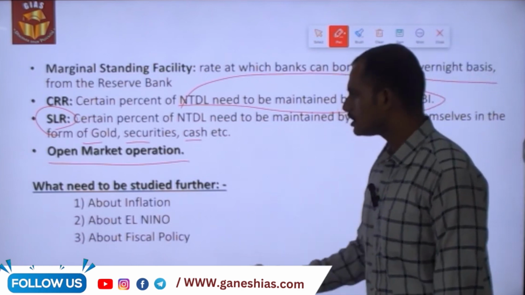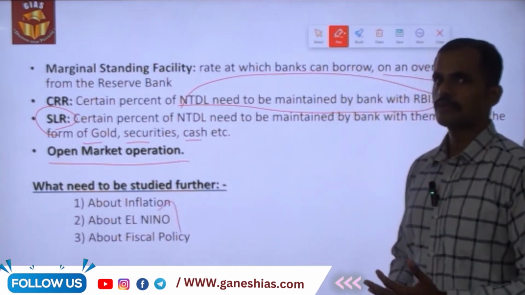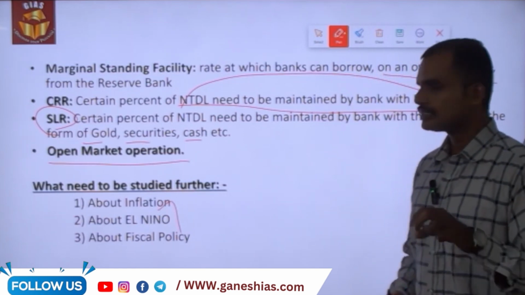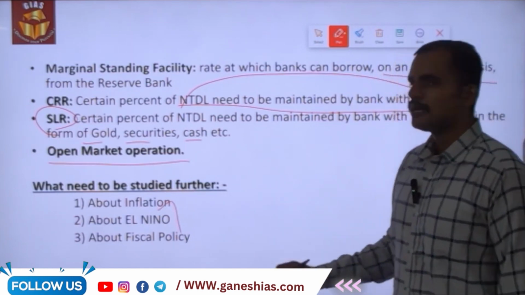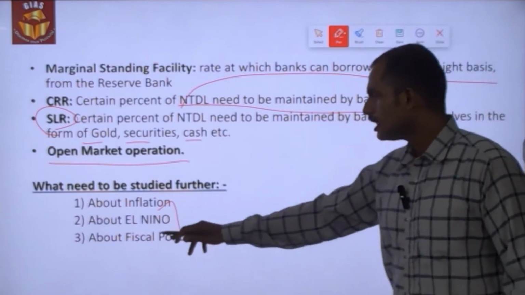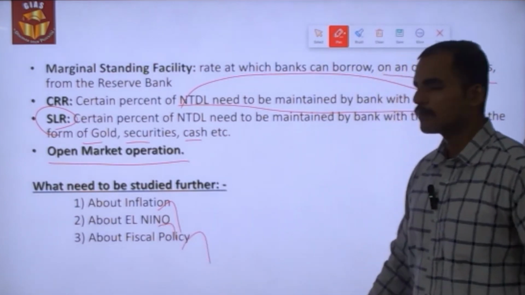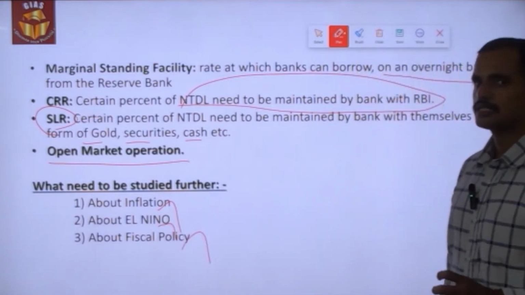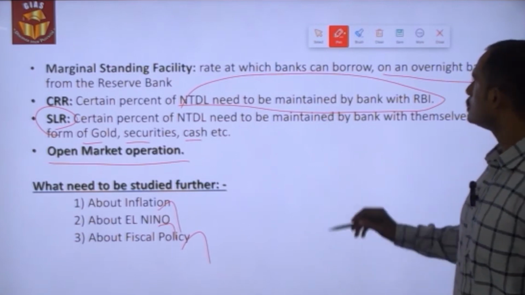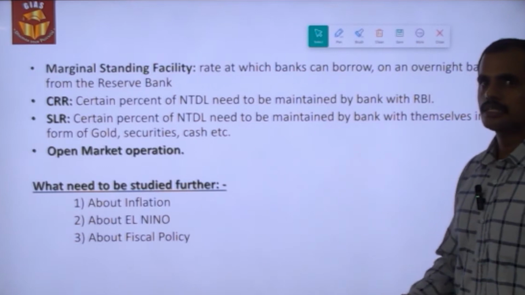What needs to be studied further is, we should study what inflation is, what the different types of inflation are, and what impacts inflation creates on different aspects of the people in the economy. Secondly, we should also know about the El Nino phenomenon. Thirdly, we should also know what fiscal policy is, and what the important constituents of fiscal policies are. So this is the analysis in relation to the news.